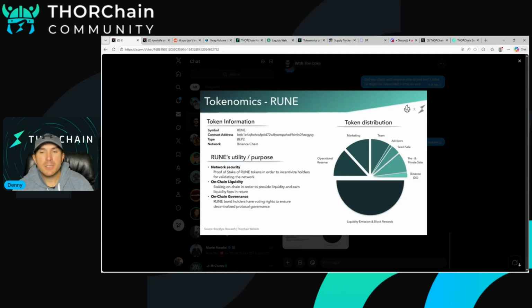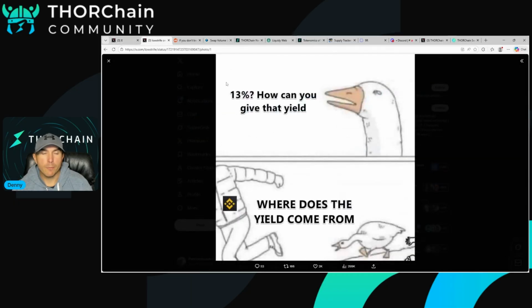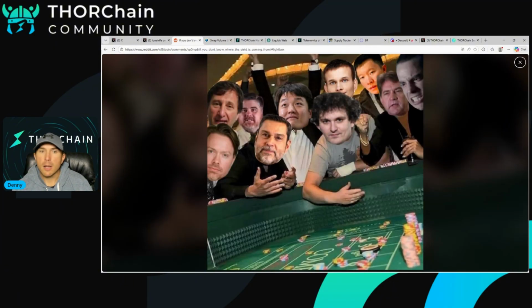So when it comes to any protocol, people want to know, right? Where does the revenue come from? How do you make money, right? The yield. This little Binance thing here, where does the yield come from? And Binance, centralized exchange, right? A lot of these players, they don't tell you what's going on in the internals. They have a ledger and internal information, right? Like if you have assets on a centralized exchange, you don't really own those assets. You're just assigned a value. It's an internal accounting mechanism that you cannot see, you can't audit at any time, right?